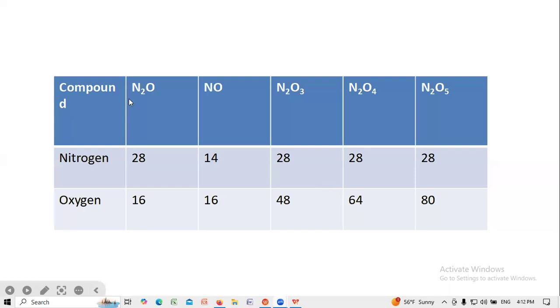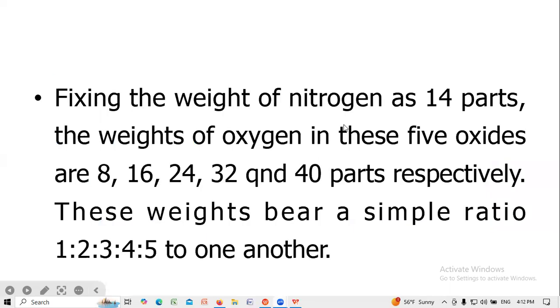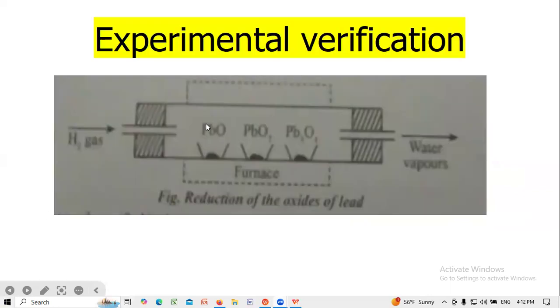Fixing the weight of nitrogen at 14 parts, the weights of oxygen in these five oxides are 8, 16, 24, 32, and 40 parts respectively. These weights bear a simple ratio, 1:2:3:4:5.